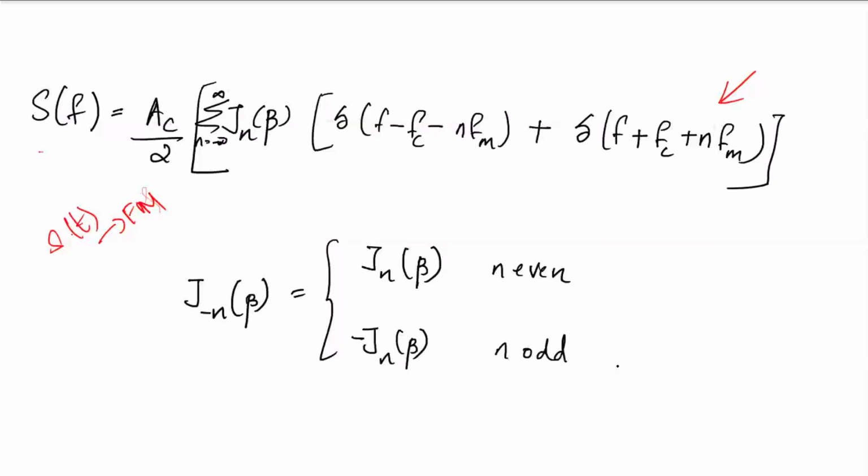Putting it in this expression, J0 beta into delta f minus fc minus n, with n equal to 0, gives f minus fc and f plus fc. Then n equal to 1: J1 beta, delta f minus fc minus fm and delta f plus fc plus fm. So you have one more frequency component, fc plus fm and fc minus fm. After J1 beta, everything is 0 for a narrowband FM if beta is small.